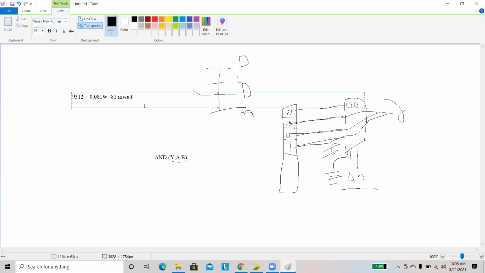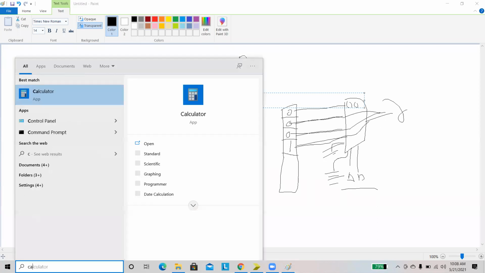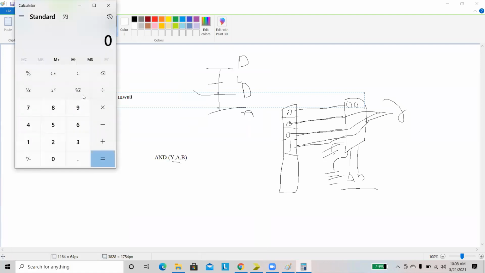Milliwatt. Okay, then we have to find the power for 18 LUTs. We have to use cross multiplication on the calculator. 18 into 81 divided by 9312.